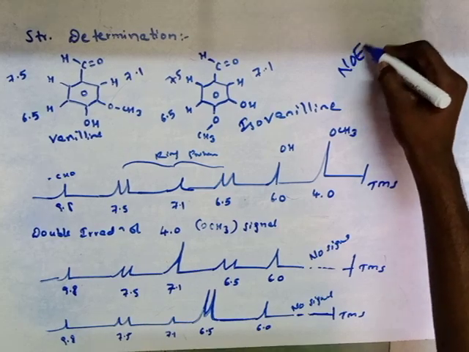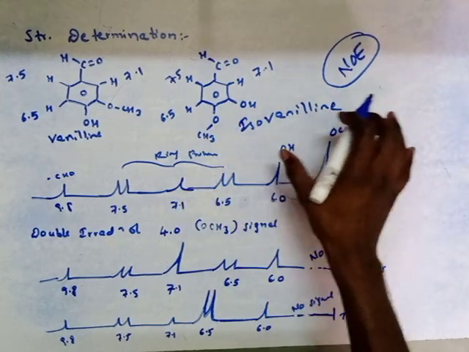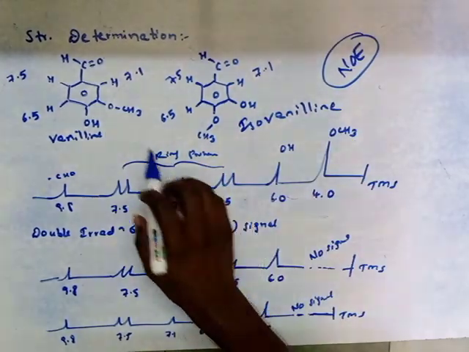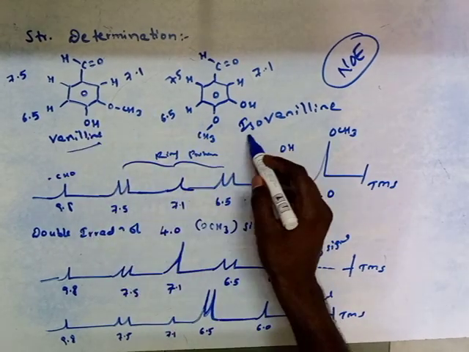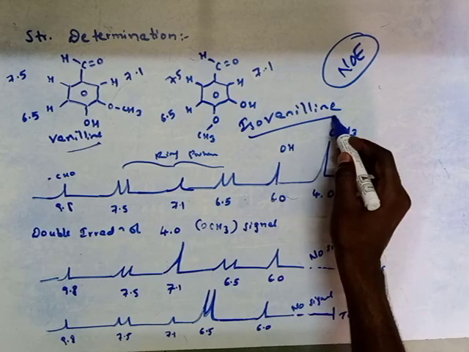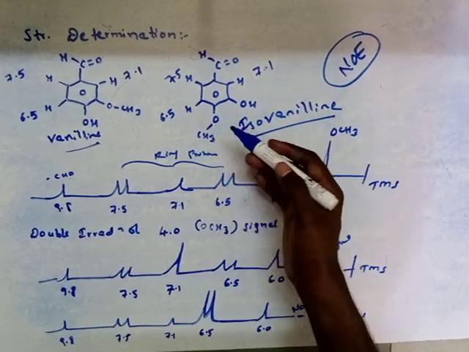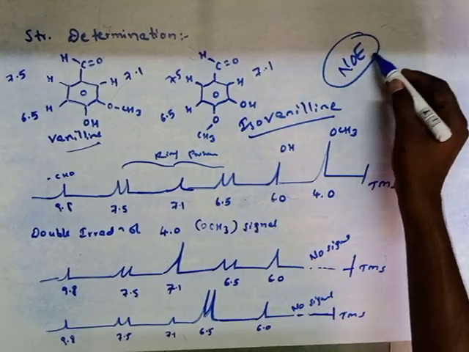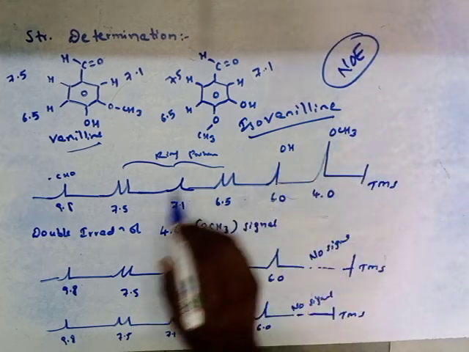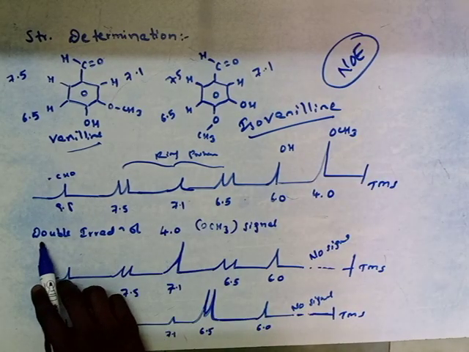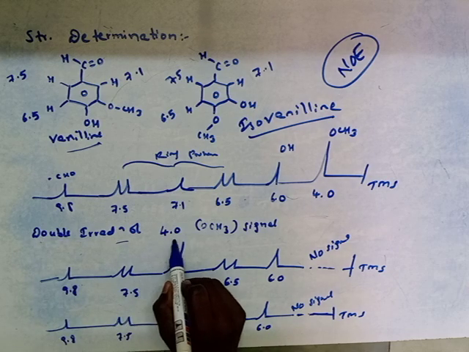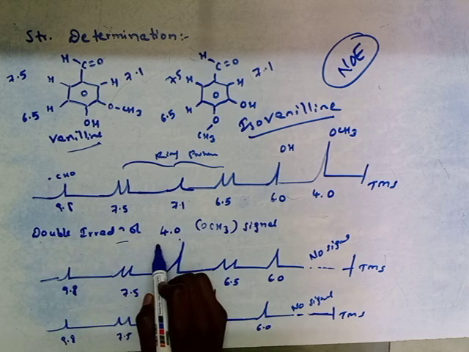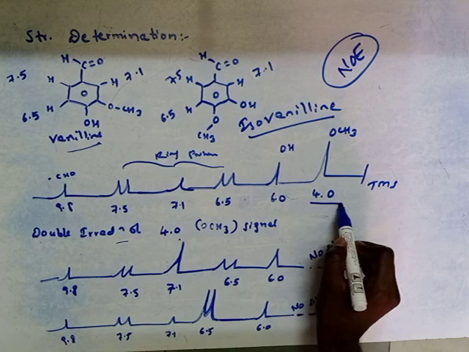By the application of NOE, we can easily resolve whether the spectrum belongs to vanillin or to isovanillin. What we are doing is the double irradiation of the signal at 4.0.